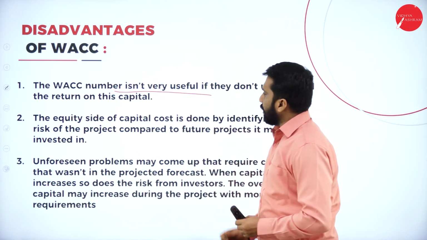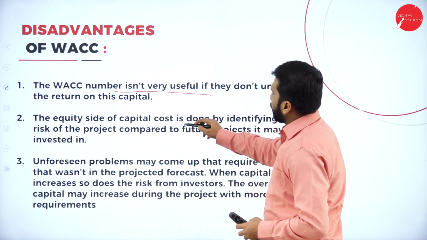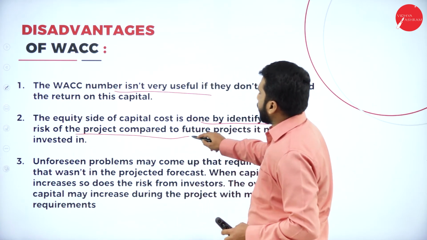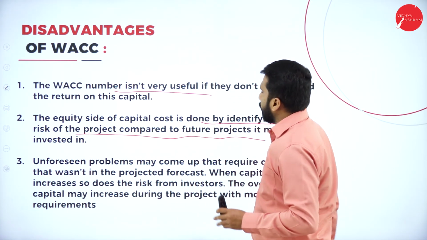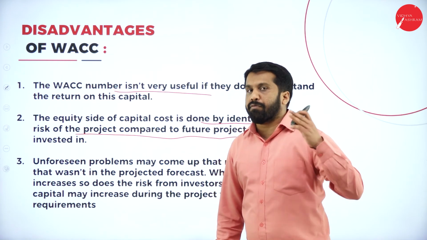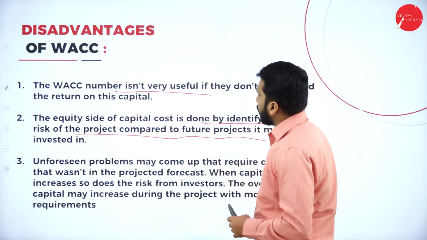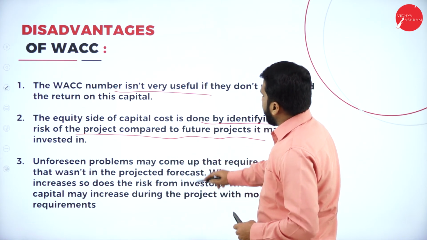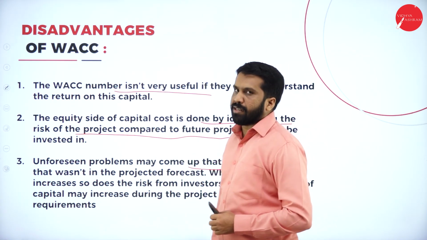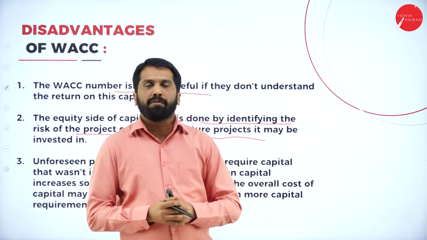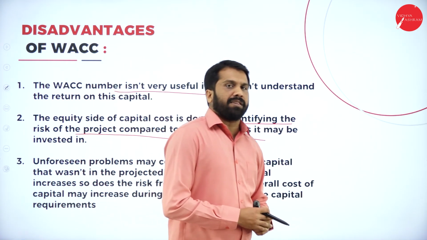Now, second one, the equity side of capital cost is done by identifying the risk of the project compared to the future project. You cannot do comparison between future and current one, so it will be risky for you. Third one, unforeseen problems may come. Right now it is not there, but it may come in future. So these are the disadvantages.